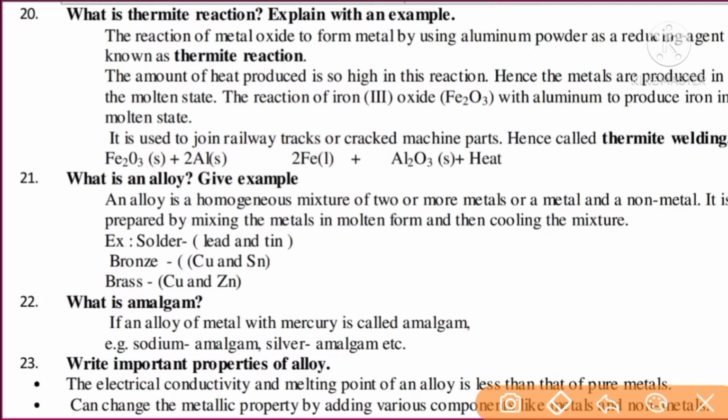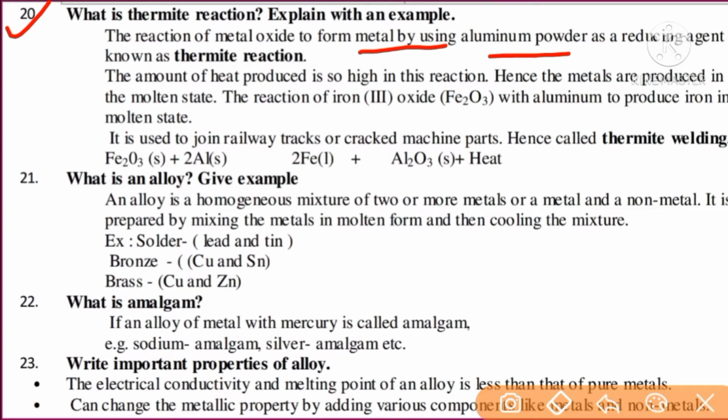Okay, dear students, we are studying chapter 3, metals and non-metals. Here, question number 20. What is thermite reaction? Explain with an example. The reaction of a metal oxide to form metal by using aluminum powder as a reducing agent is known as thermite reaction.